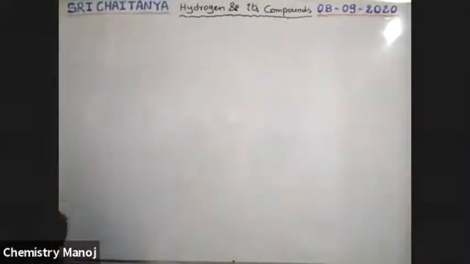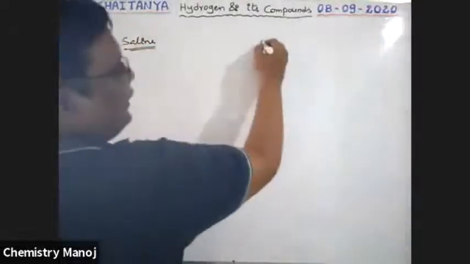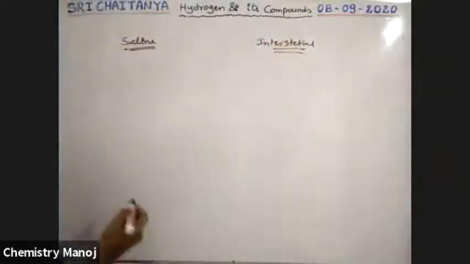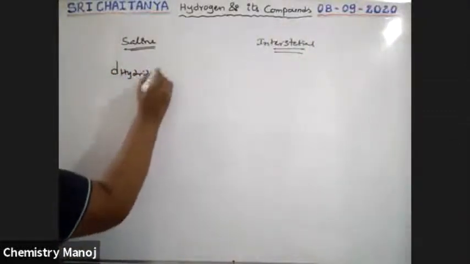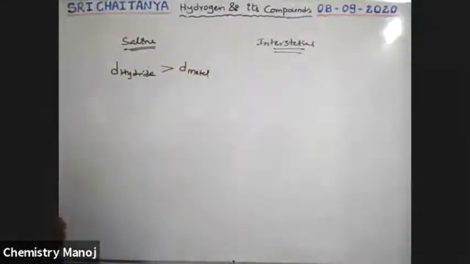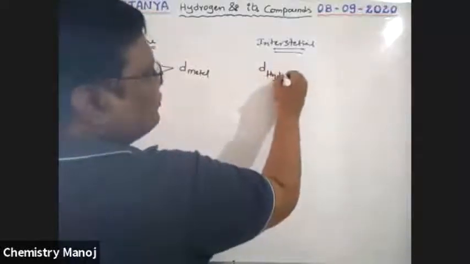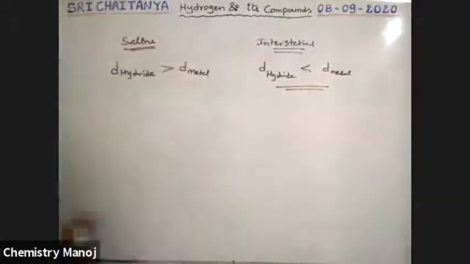In the case of saline hydrides and interstitial hydrides, here the density of the hydride is greater than the density of the corresponding metal in the case of saline hydrides. But in interstitial hydrides, the density of the hydride is less than the density of the metal. Very, very important.